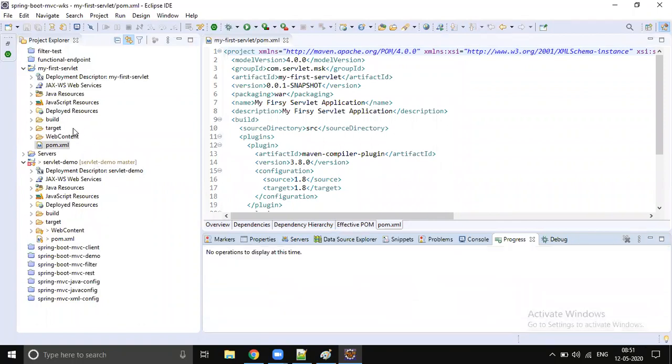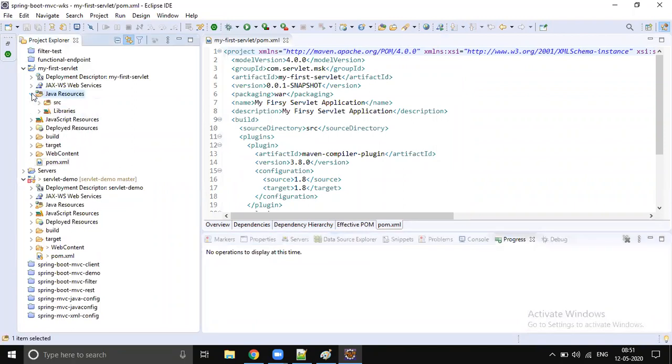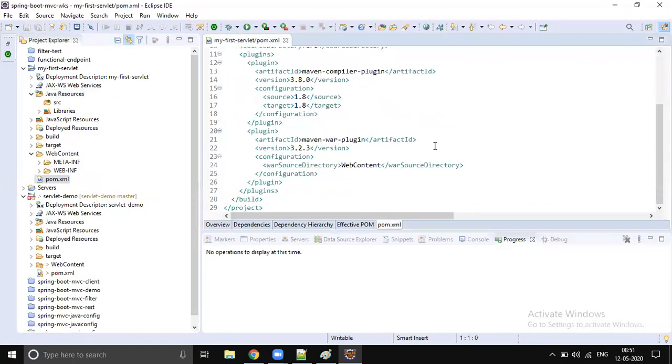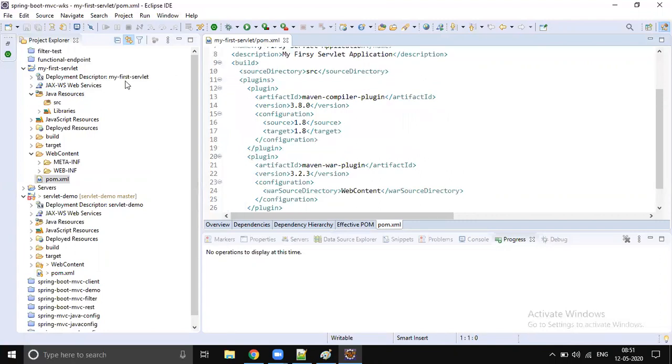We are lucky the project converted. Okay, the project converted. So now let's go to Java resources. Yeah, we got the pom.xml file. Good. That is what is my servlet demo.